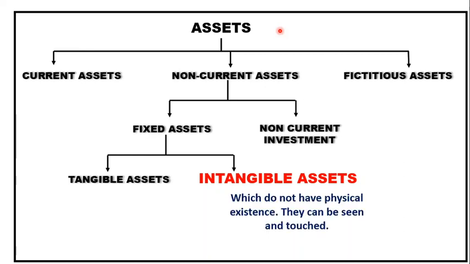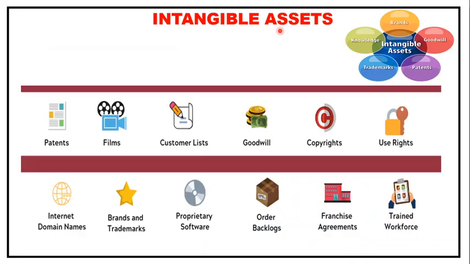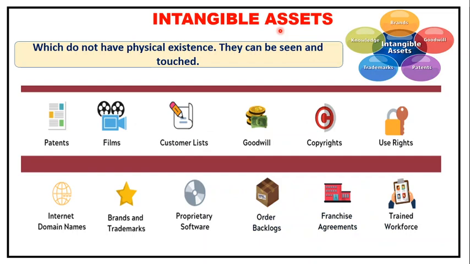intangible assets. So again, the ones which do not have physical existence. They cannot be seen or touched. So intangible assets, let's talk about this. Intangible assets are the ones which have an earning capacity, meaning they give benefit in future. They have an earning capacity, but they cannot be seen, like the copyright on the documents, on the books. So you have your right on that, and of course because of this copyright you are earning the royalty on that, and on the other hand nobody else can use it.